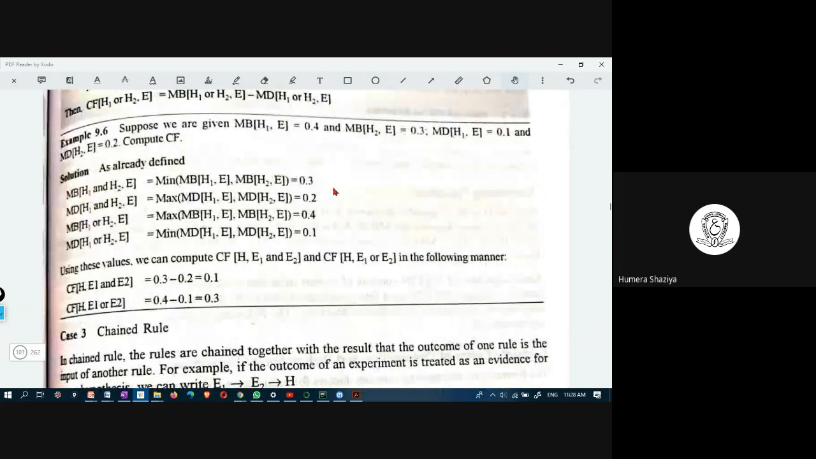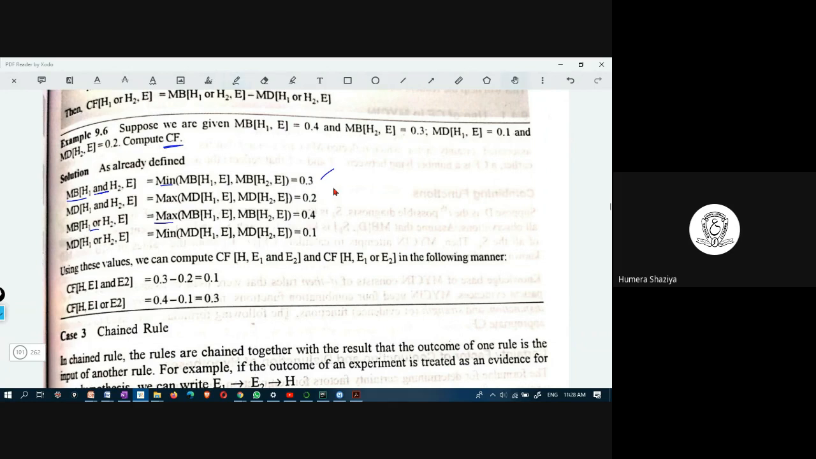An example: suppose we are given measure of belief of H1 comma E equal to 0.4, H2 comma E equal to 0.3, and measure of disbelief of H1 comma E equal to 0.1, and H2 comma E equal to 0.2. We have to compute the certainty factor. What is the minimum of the measure of belief for H1 and H2 on E? The minimum is 0.3. For AND it is minimum, for OR it is maximum, just vice versa.